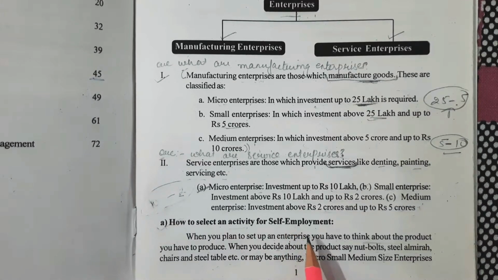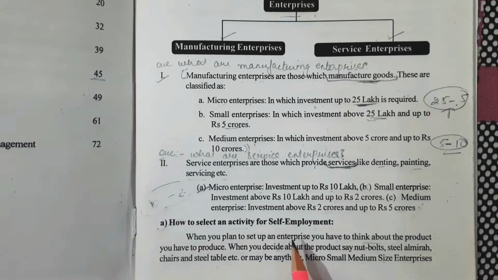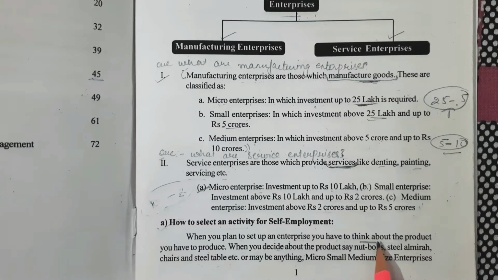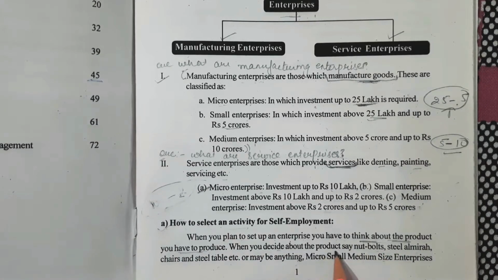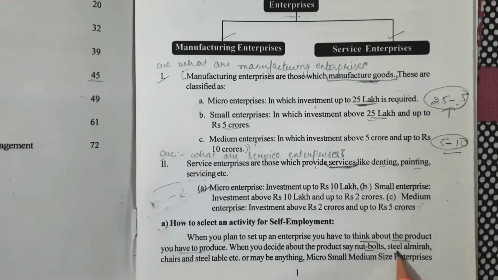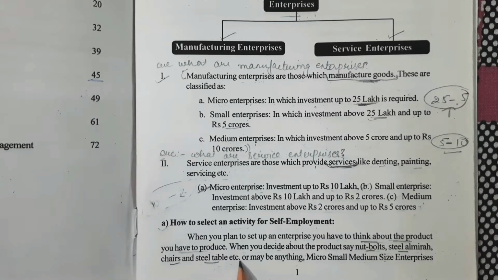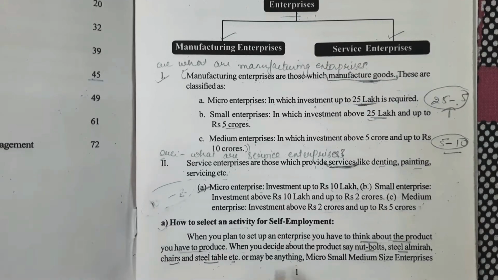Whenever any person decides to start his own employment, he has to think about what product he is going to launch. When you plan to set up an enterprise, you have to think about the product you have to produce, which product you are going to launch in the market. You have to decide about that. When you decide about the product, say nut bolts, steel almirah, chairs and steel tables, etc., or maybe anything, what do you have to do?